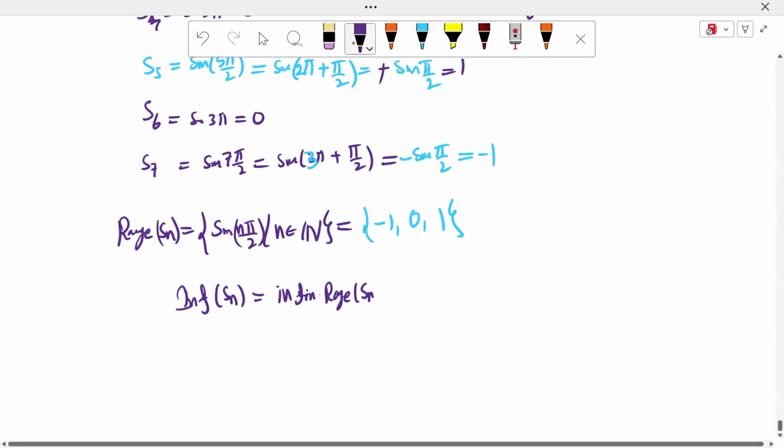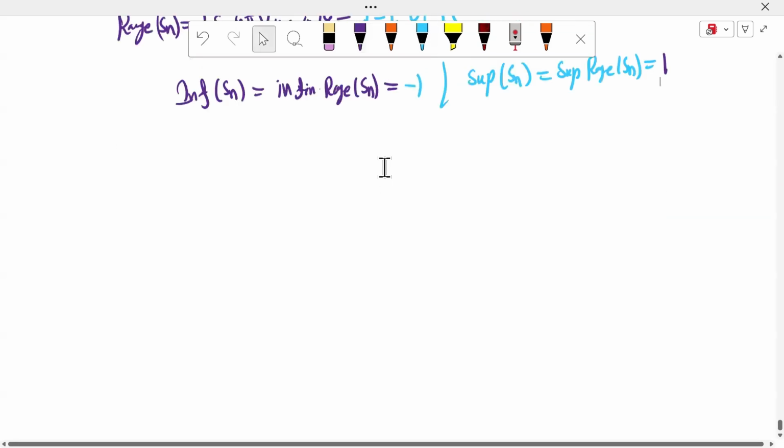I will write the definitions first. So it is nothing but -1, very good. In the previous examination, the infimum was asked for the sequence Sn. What is the supremum of Sn, sir? Supremum of the range of Sn. It depends on the range of the sequence. Supremum and infimum of a sequence are very important, sir. Is it clear, sir?